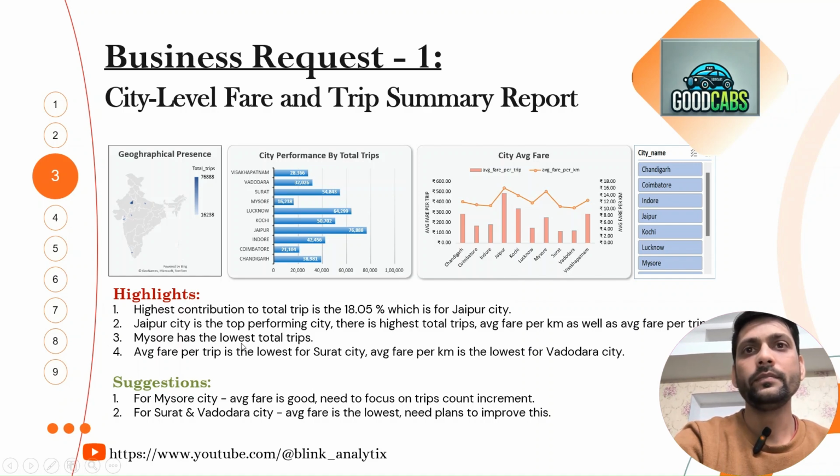Mysore city has the lowest total trips. Here we see Mysore has the lowest. Average fare per trip is the lowest for Surat city. Average fare per kilometer is the lowest for Vadodara city. So from here we have some highlights. For Mysore city, average fare is good, need to focus on trip count increment. And next suggestion we have is for Surat and Vadodara city, average fare is lowest, need plans to improve this.